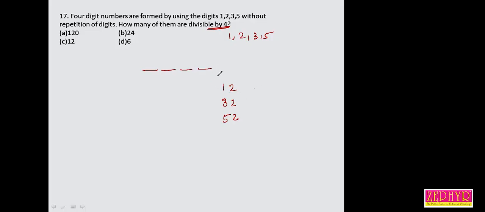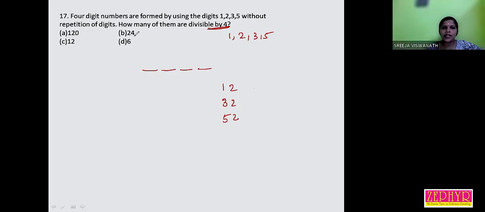Yeah, okay. Now, how can we find the answer? You just try. The last digits may be 12, 32 or 52. How can we solve? Anyone?